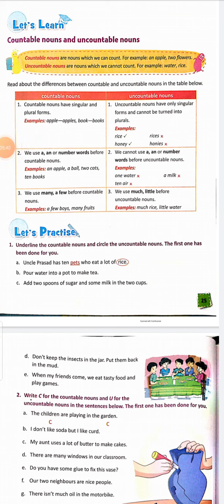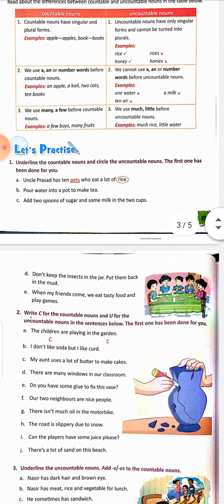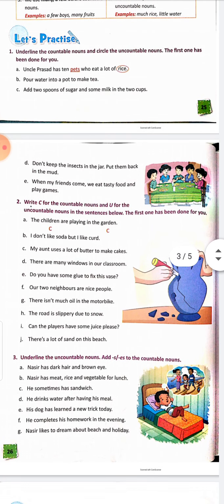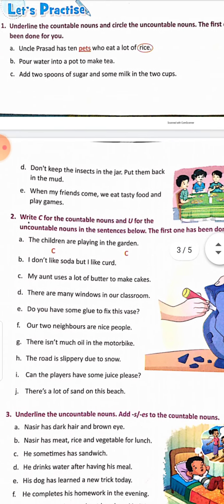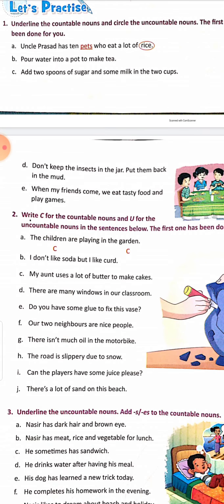Underline the countable nouns and circle the uncountable nouns. The first one has been done for you. This one you will do in the book. Okay. Uncle Prasad has 10 pets who eat a lot of rice. So pets countable, rice uncountable.